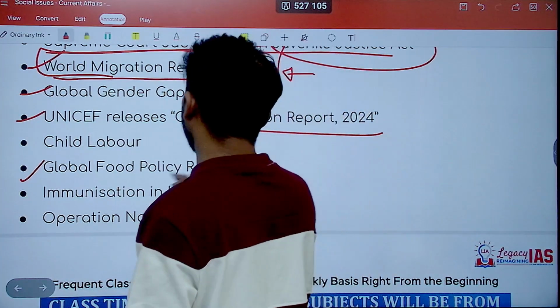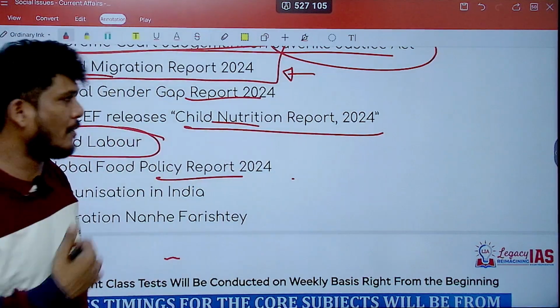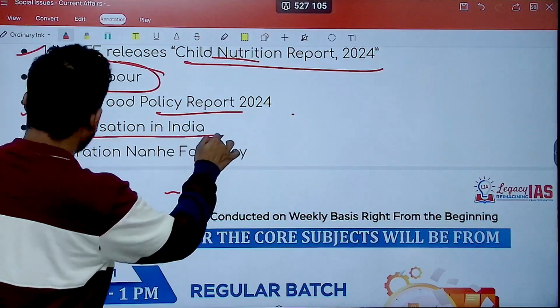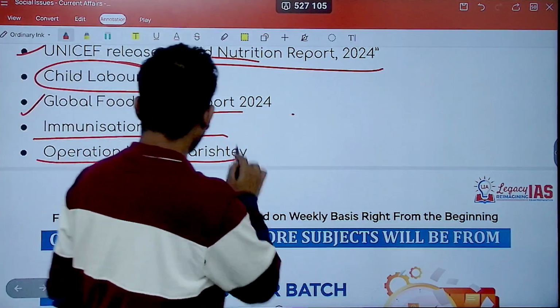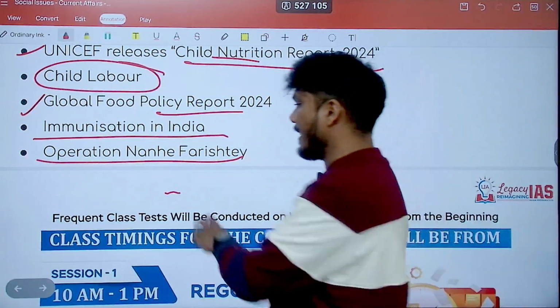So all these reports we are going to see, plus we look at the topic of child labor, why is it in news, what is important with respect to prelims in that, then immunization in India, and finally the Operation Nanne Farishte of the railways. We'll see that as well.